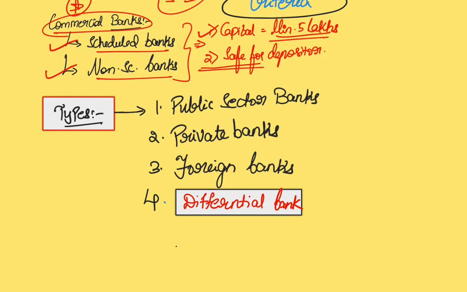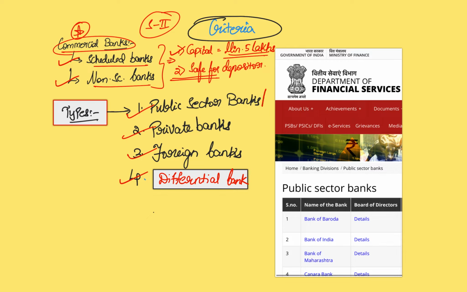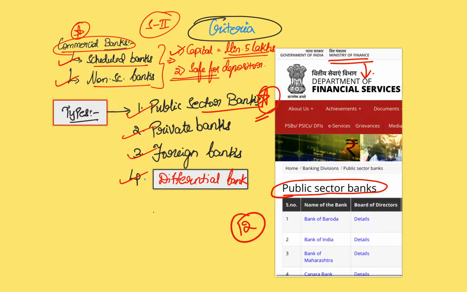Another way to classify this is public sector banks, private banks, foreign banks, and differential banks. Let us have a look at each of them. As the name itself indicates, the public sector banks are government owned. So you have the Ministry of Finance, and under the Ministry of Finance, you have the Department of Financial Services, and one of the mandates is banking services. So to fulfill that mandate, public sector banks are established by the government of India. How many public sector banks are there? At the present moment, we have 12 banks. It is not important to remember the details of those banks. But the topic of public sector banks and banking consolidation is important, and we'll be discussing that.